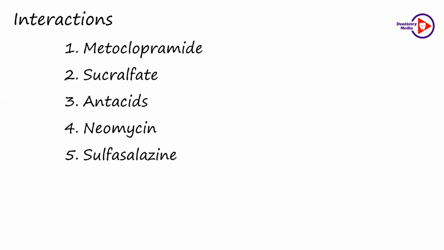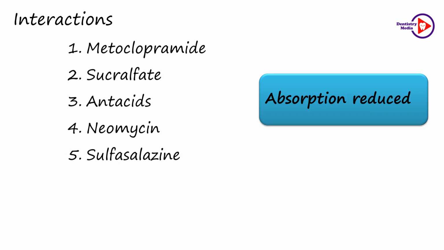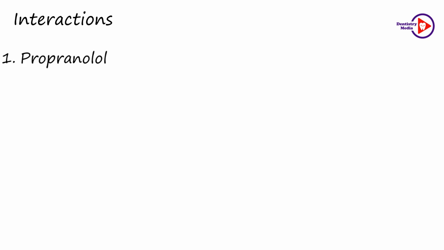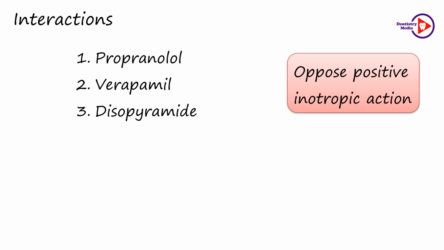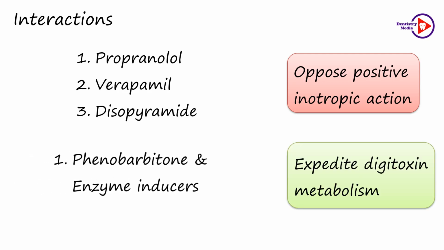Patients on medications like metoclopramide, sucralfate, antacids, neomycin and sulfasalazine have decreased absorption of digitalis. Also drugs like succinylcholine and adrenergic drugs induce arrhythmia. Therefore, whenever a patient on digitalis comes for extraction, consider using plain lignocaine rather than lignocaine with adrenaline. Drugs like propranolol, verapamil and disopyramide oppose the positive inotropic action of digitalis. Phenobarbital and enzyme inducers expedite the metabolism of digitoxin, but they have no effect on digoxin.